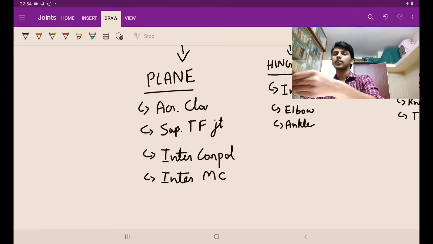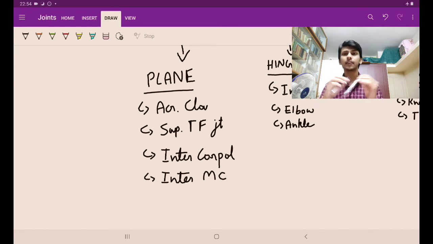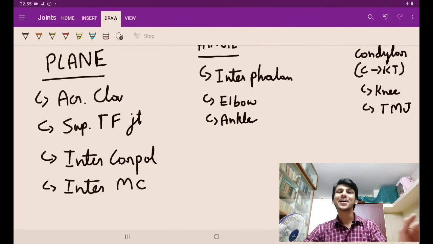अभी देखना, if these are two pens, they're joining like this. What kind of movement can they produce? Like this, na? They can produce movement like this. So the articular surface is relatively flat. That is called a plane joint. Okay guys, so there is a plane type of synovial joint.